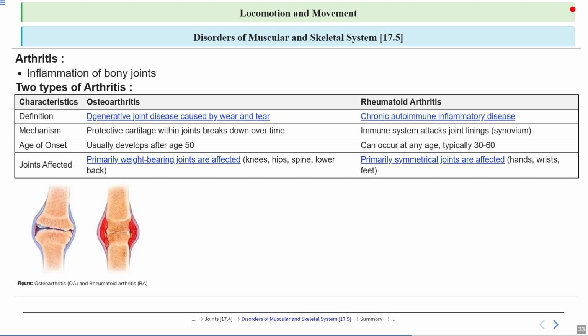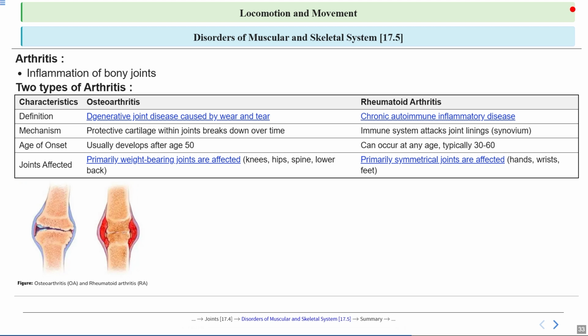So we have an image that visually compares the two types of arthritis. Take a moment to look at how joints are affected in each condition. These kinds of images make it understandable how the condition affects people in real life.